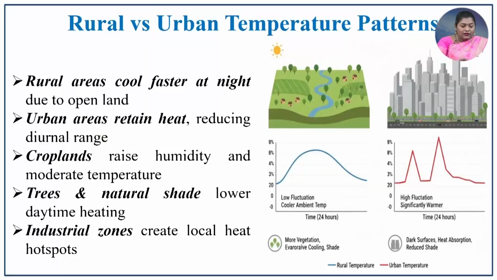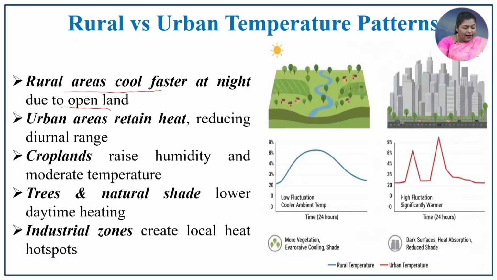The rural and urban temperature patterns. The rural areas cool faster at night due to open land. So, there is no disturbance. Because of the vast open region, the cooling and heating effect will be much faster in the rural areas, and comparatively in the urban areas it retains the heat because of the reduced diurnal range of temperature.